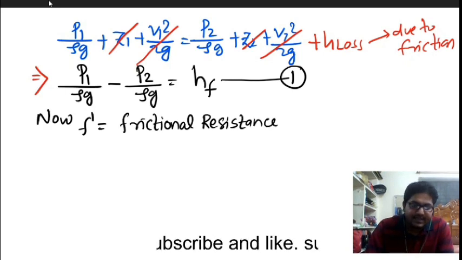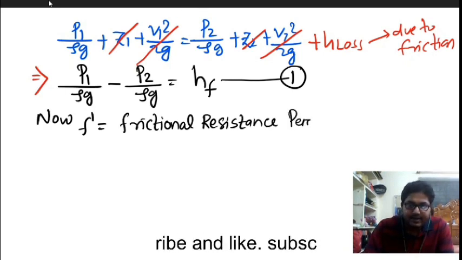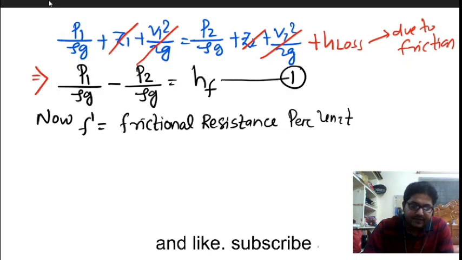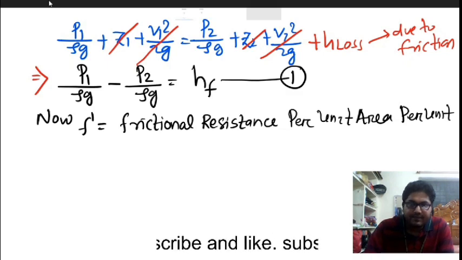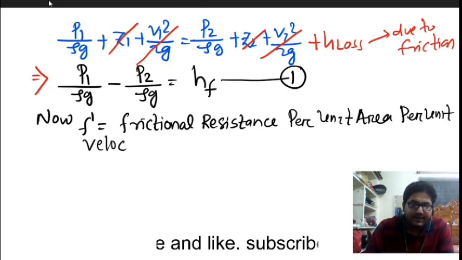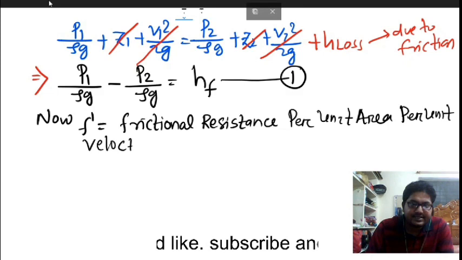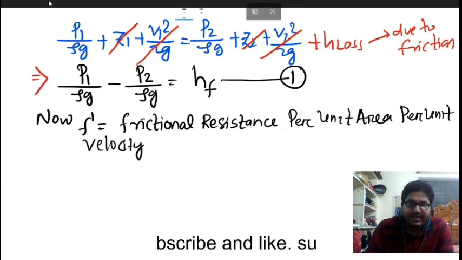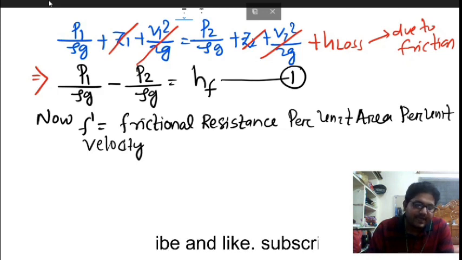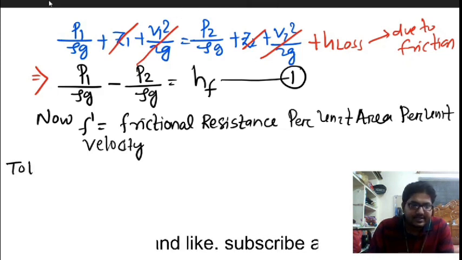This F dash is the frictional resistance per unit area per unit velocity. The frictional resistance is per unit area and per unit velocity. Now what is the total frictional resistance?